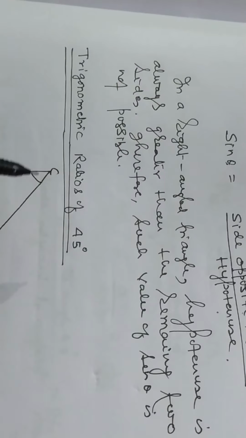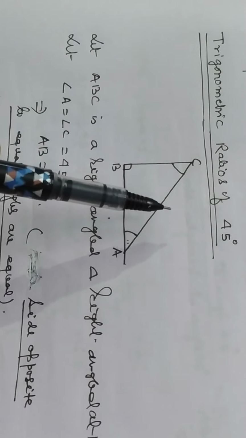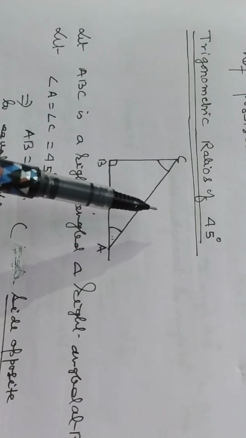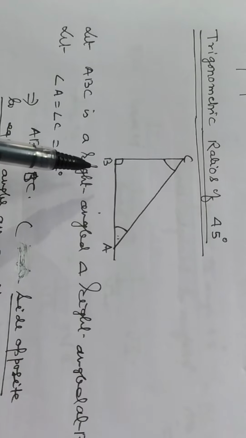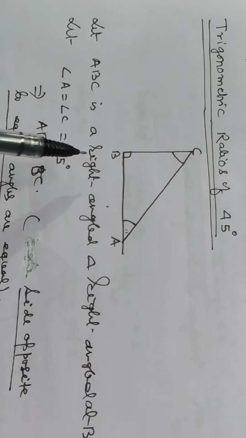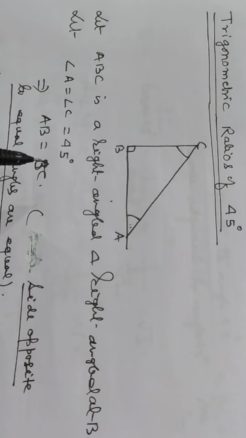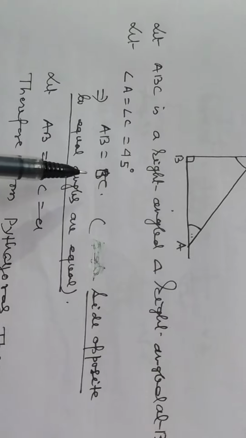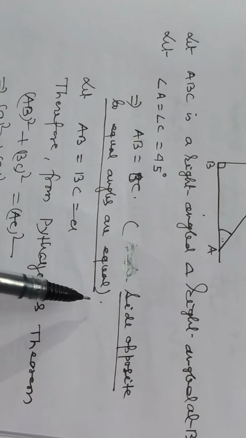Now, my dear students, I want to discuss how we will find the value of trigonometrical ratios of 45 degree. ABC is a right angle triangle, right angled at B. Let angle A is equal to angle C is equal to 45 degree. So, AB is equal to BC. Sides opposite to equal angles are equal.